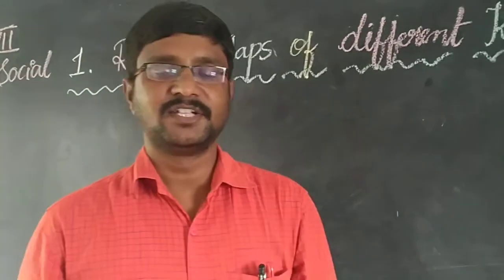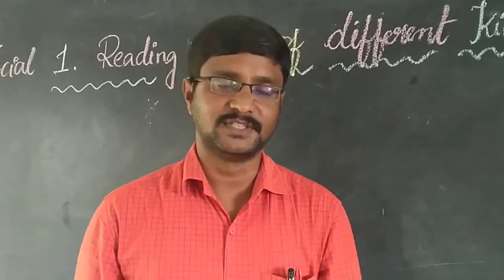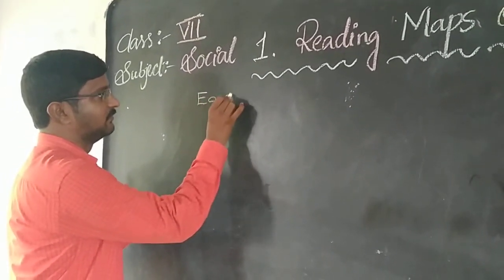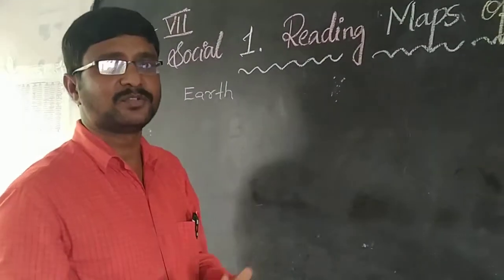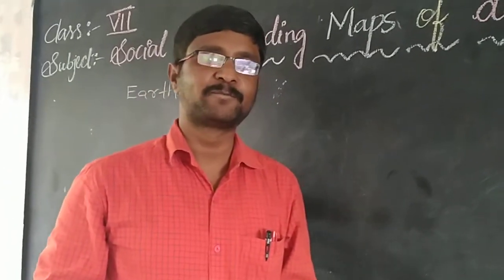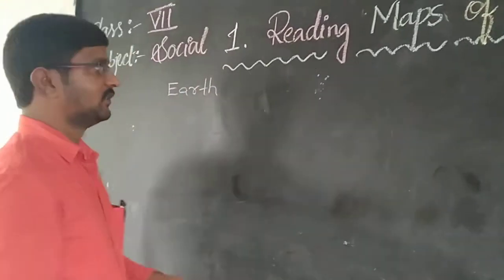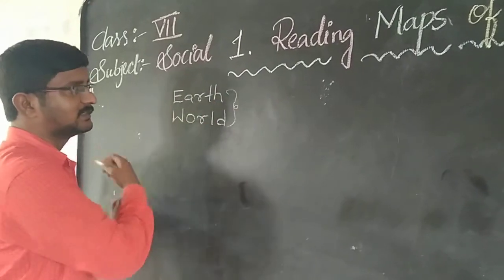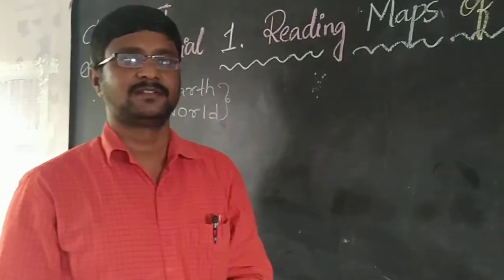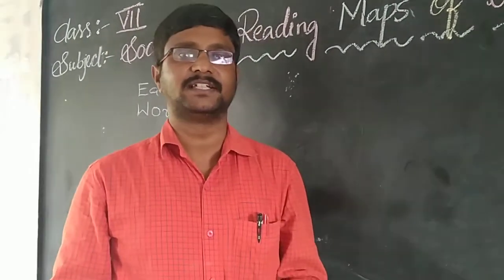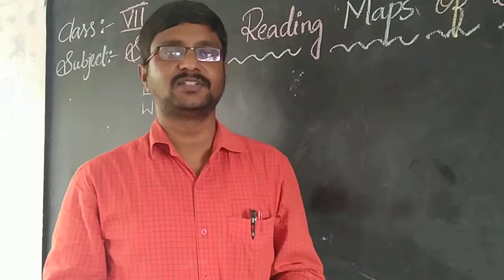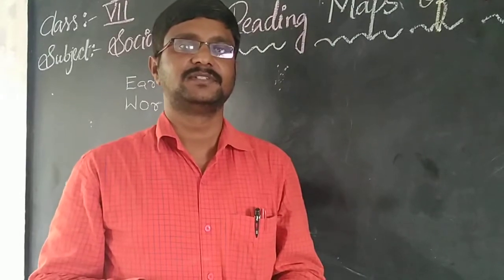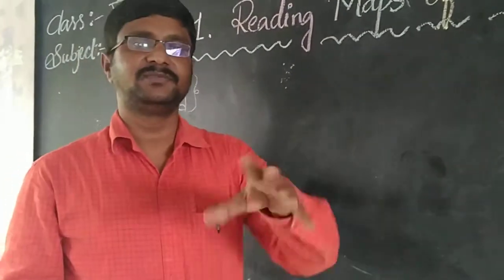Students, can you tell me where we are living? Yes, we are living on this earth. Can you tell me one more different answer? Very good, we are living in this world. On this earth and in this world, there are different kinds of varieties. There are a lot of variations. The entire world is not the same everywhere. It is different in different parts.